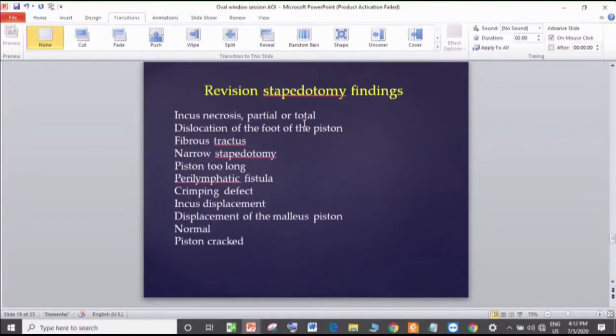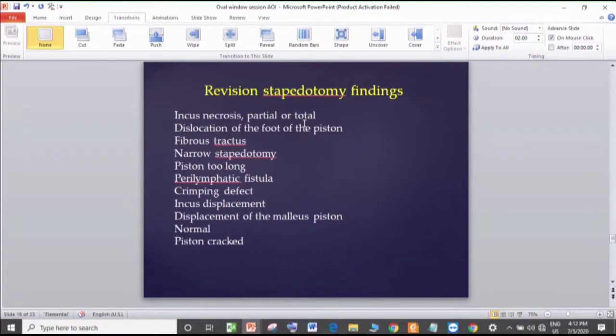Because many times when you vaporize this, you get to know the exact dimension of the fenestration done earlier. If there had been complete obliteration of the previous fenestration, whether the piston was going into the footplate or not, you never know. So all these things are obvious once you vaporize all the adhesions around the piston. In fact, the sequence is, even before you remove the piston, try and get the maximum of the adhesions vaporized, so that you can assess the lower end of the piston much better.